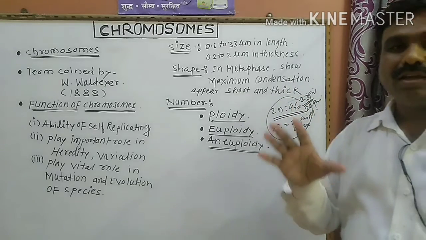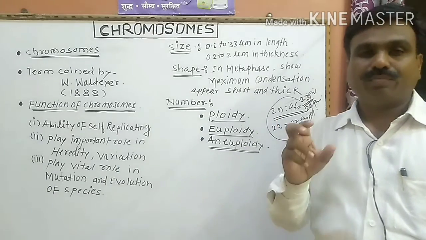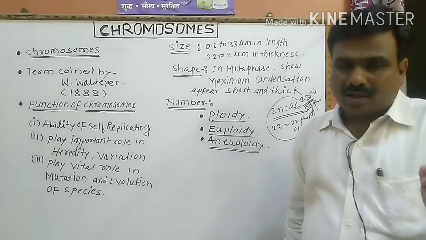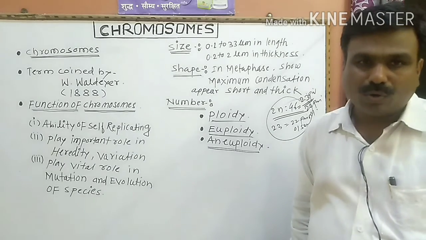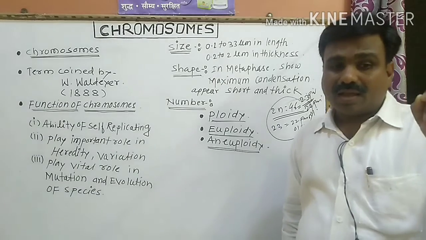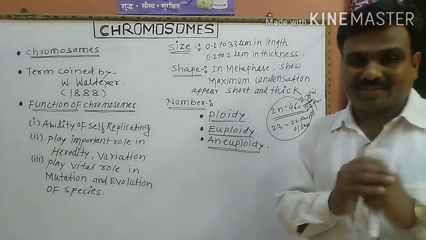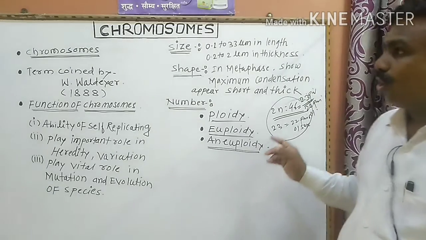As I have already told you, chromosomes appear during cell division and clearly appear in metaphase.